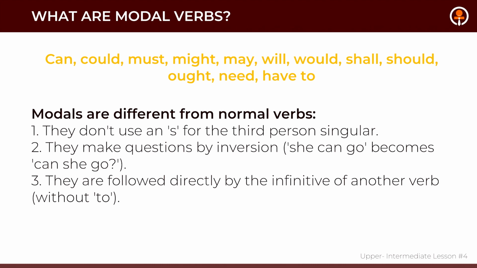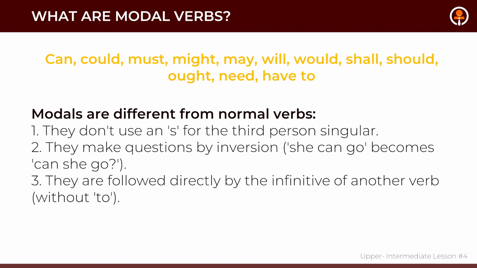Secondly, they make questions by inversion. For example, if the affirmative sentence is she can go, then the interrogative sentence is can she go? It's just a simple inversion. You do not use any auxiliary verb. And third, they are followed directly by the infinitive of another verb. For example, I must go. This is the infinitive form, but without to. So those are three defining features of modal verbs.